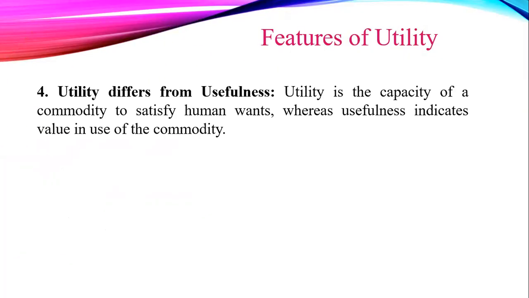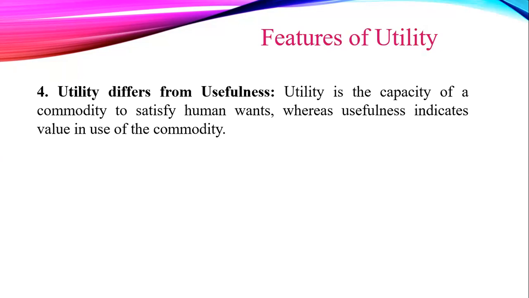The next feature of utility: utility differs from usefulness. Utility is the capacity of a commodity to satisfy human wants, whereas usefulness indicates the value in use of the commodity. Utility indicates the power of a good to satisfy human wants, irrespective of whether the good is useful or harmful.